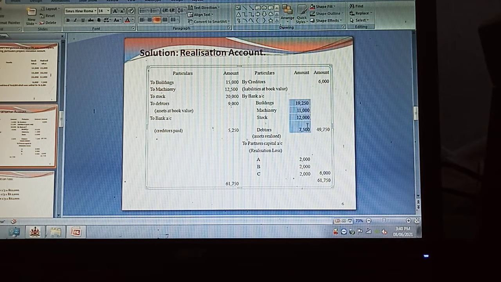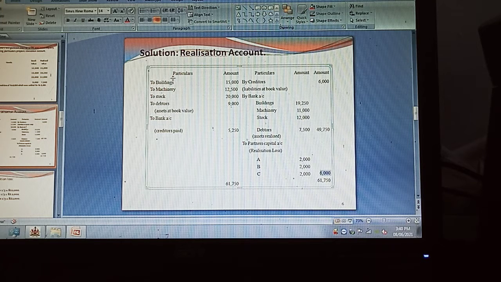Now totally that comes to 49,750. Now everything is covered. Check whether debit or credit is more. I think the debit side is more. We take the total of debit, 61,750, and transfer it to the credit side. Out of 61,750, deduct creditors 6,000 and assets realized 49,750. Now we get the balance of rupees 6,000. 6,000 is the realization loss.